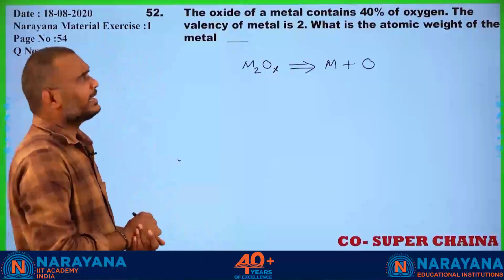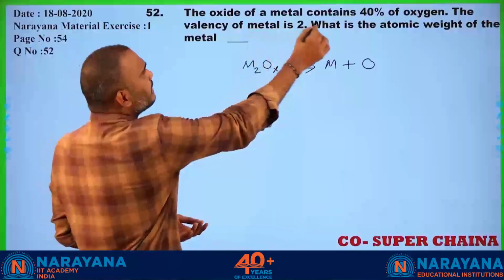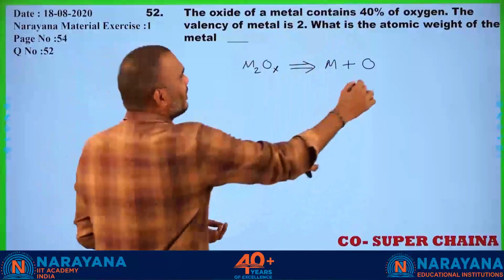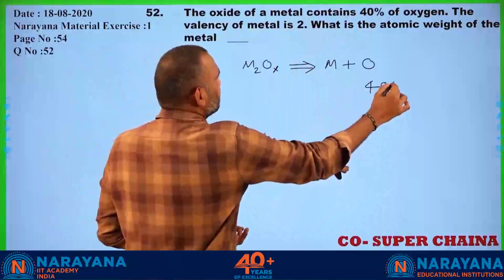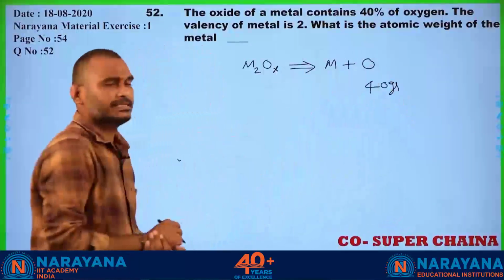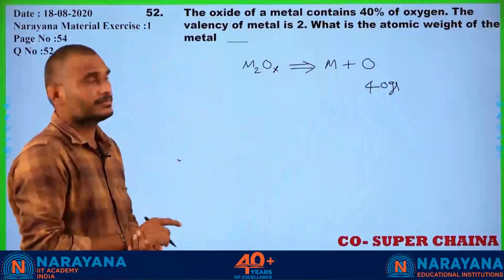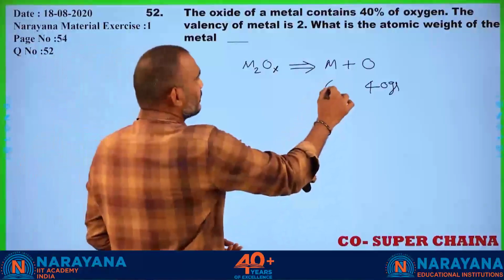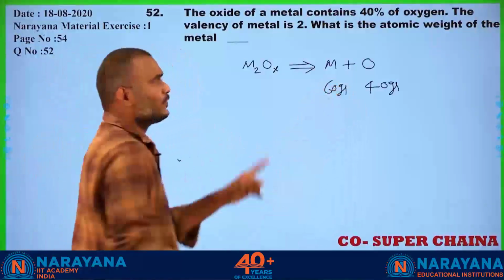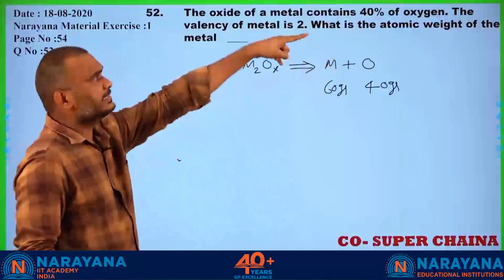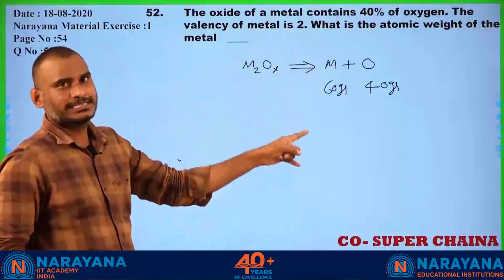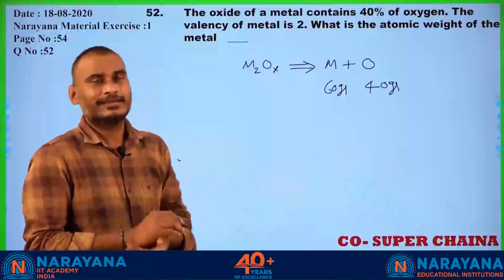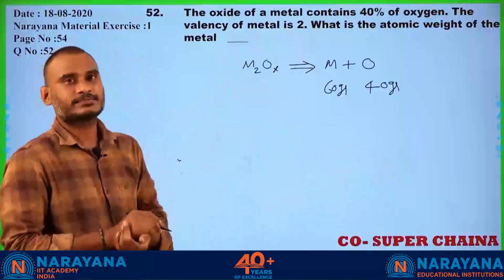You apply a small logic here. The oxide of the metal contains 40% of oxygen. That is, let us say 40 grams of oxygen is present. Then automatically the metal should contain 60 grams. Why? The total metal oxide percentage is 100. Metal should be 60, oxygen should be 40 according to the given statement.